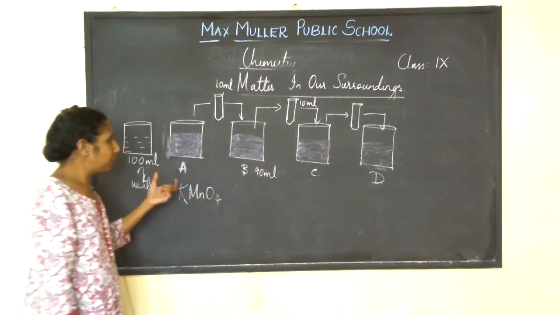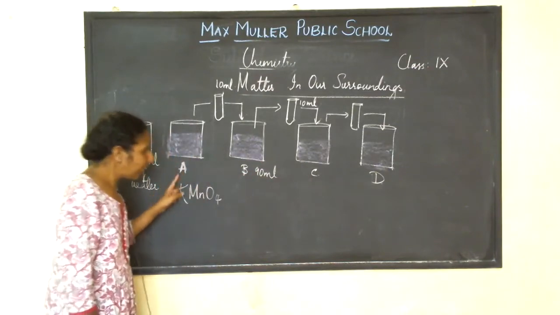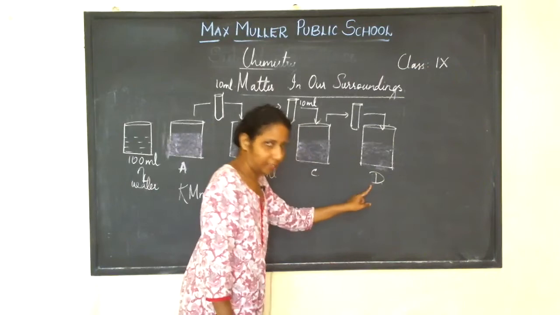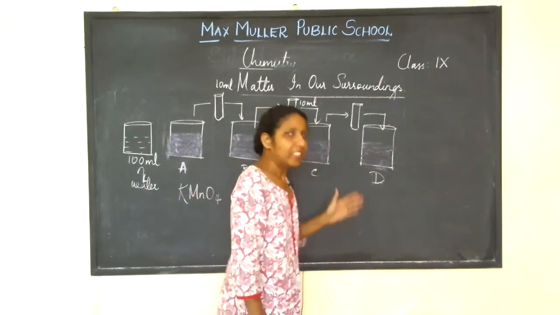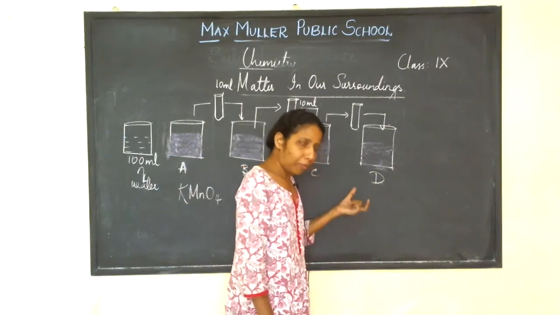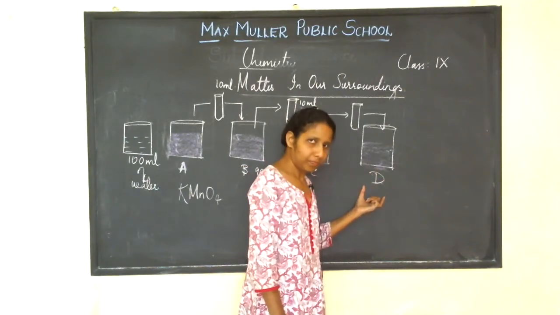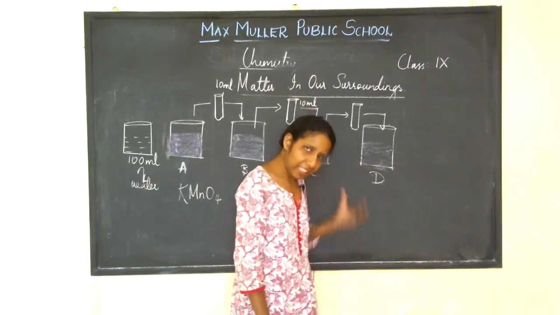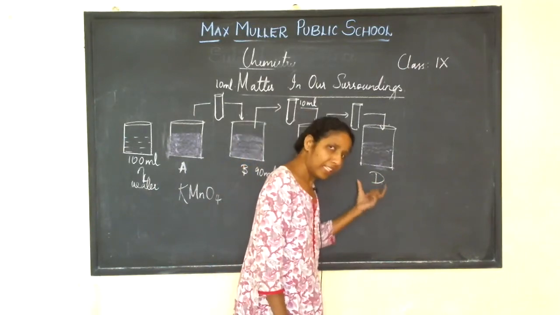The color is becoming lighter and lighter from beaker A to beaker B. But still, the pink color remains visible in beaker B.